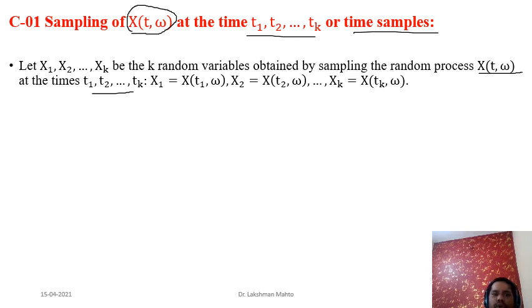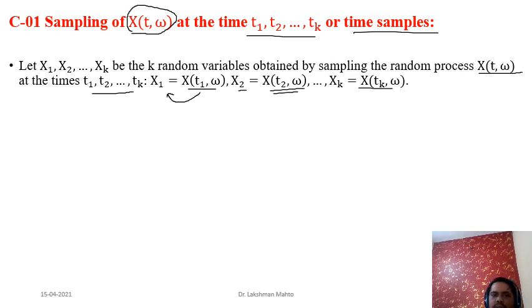Then we can go for a simple notation, because this notation needs two arguments. So we can go for a simple notation like X(t1, omega). Here when we are taking t1, that means t1 is now fixed, so there is no variation in t1. So we can give this the notation X1. X1 is nothing but the value of the random process at t1. X2 is again the value of the random process at t2, and so that is another random variable, and Xk is the value of the random process at tk, that is another random variable.